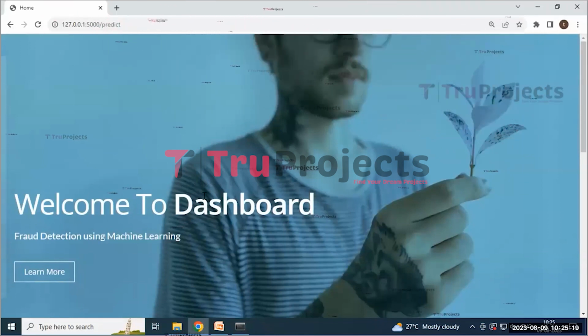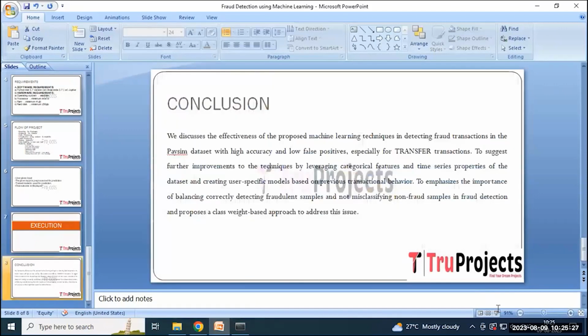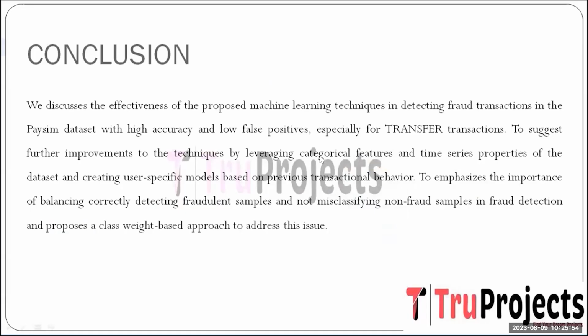In this way we can detect the fraud using various machine learning algorithms. And in conclusion, the proposed machine learning technique is effective in detecting the fraud transactions in the dataset called PaySim with high accuracy and low false positives, especially for the transfer transactions. We suggest further improvement to the technique by leveraging the categorical features and the time series property of the dataset and creating a user-specific model based on the previous transactional behavior.